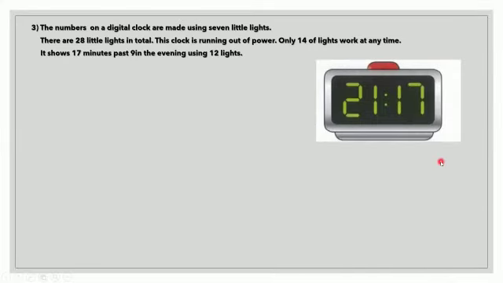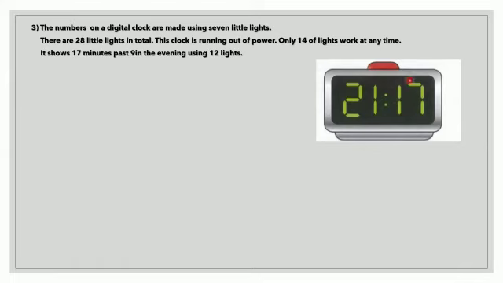The numbers on a digital clock are made using 7 little lights. There are 28 little lights in total. This clock is running out of power. Only 14 of the lights work at any time. It shows 17 minutes past 9 in the evening using 12 lights.